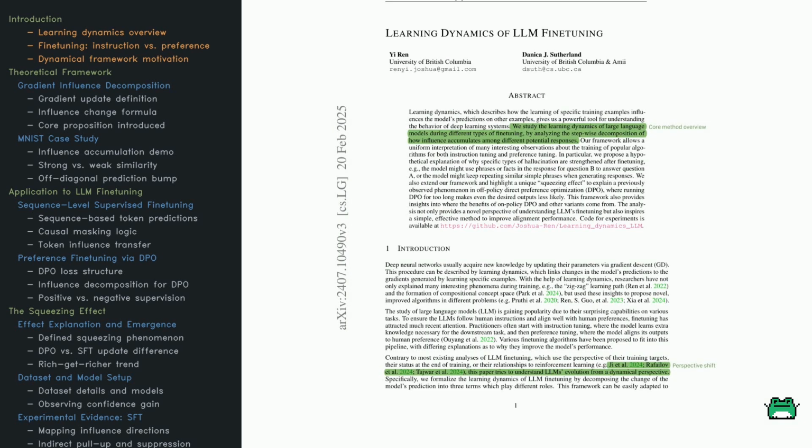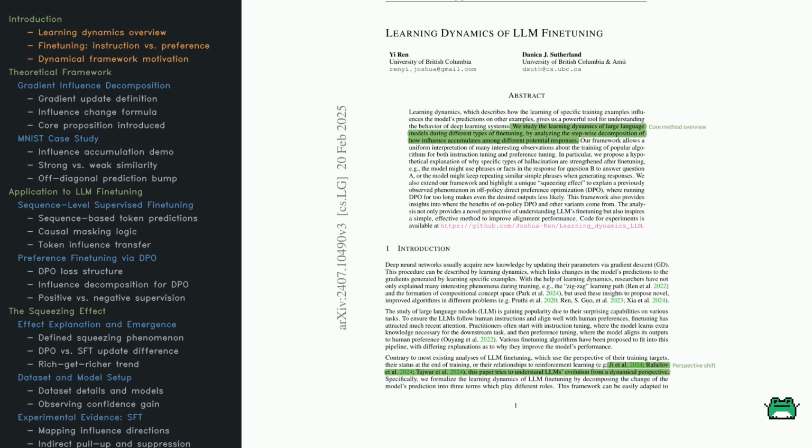Let's start with the basics. You know how deep neural networks learn? By tweaking their internal parameters using gradient descent. It's all about adjusting those knobs based on mistakes. And that process, how each training example shapes the model's future predictions, is what we call learning dynamics. Researchers have used this lens to explain all sorts of training quirks, like why models zigzag toward better performance, or how abstract concepts emerge over time.